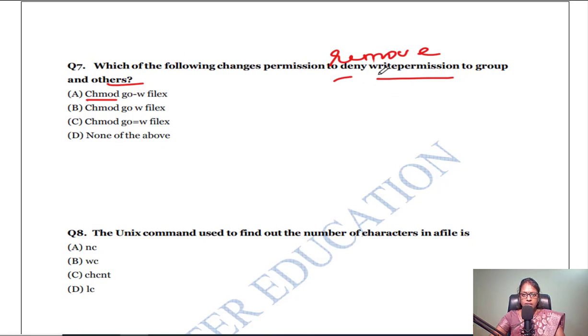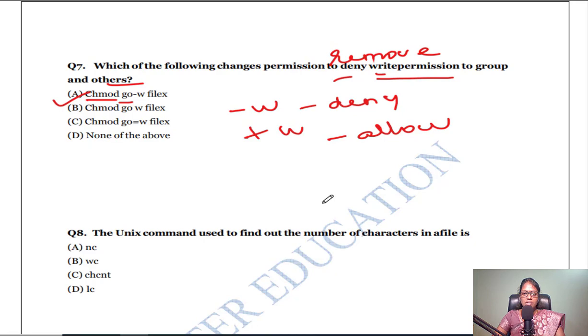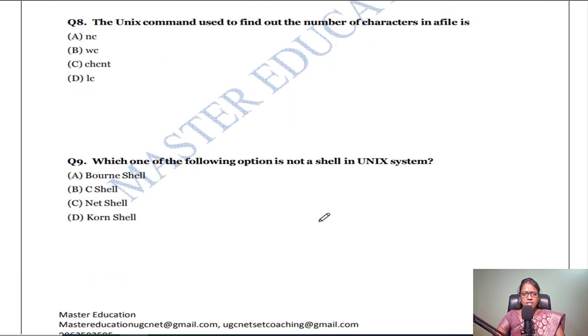Okay, deny the write permission to group and others. So chmod go. If I want to deny or remove, I have to use -w. If I want to give the permission, I have to use plus. Deny the permission will give minus, and allow the permission will give plus w and the name of the file. So chmod go -w file x. So I'm removing the write permission from group and others for the file x. Got it? Yes. The next question.